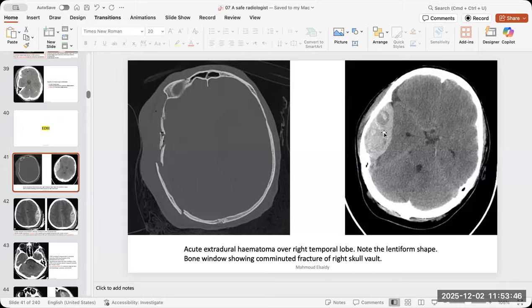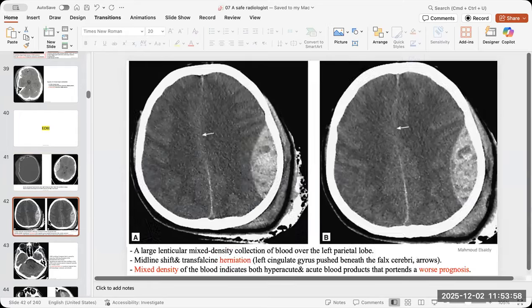It may also give a clue that this blood didn't happen at once, it is going on. So some of the blood is hypodense, some of the blood is hyperdense, so it is still ongoing bleeding. And always look for the signs of the mass effect. First, the midline shift, then the types of the brain herniation, and I will show you some of the images shortly about the brain herniation.